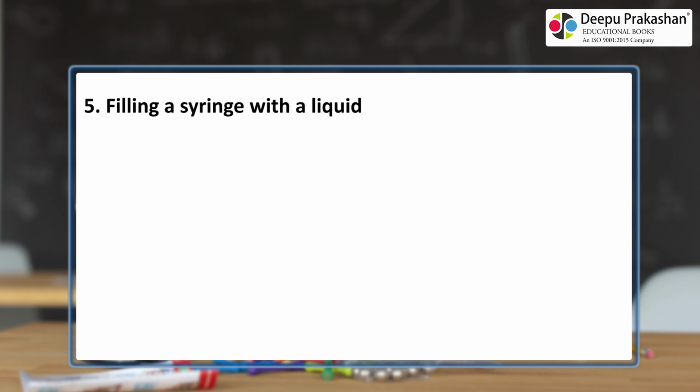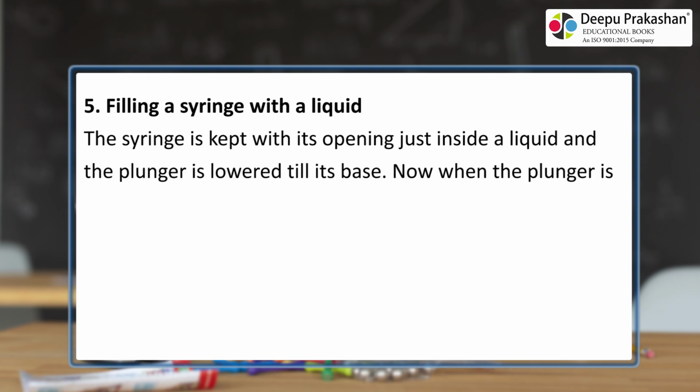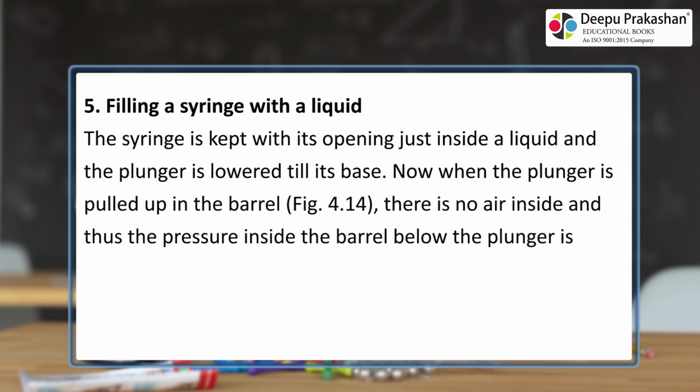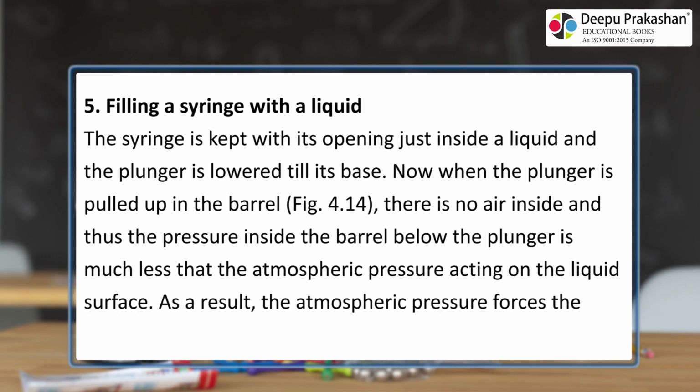Filling a syringe with a liquid. The syringe is kept with its opening just inside a liquid and the plunger is lowered till its base. Now when the plunger is pulled up in the barrel, there is no air inside and thus the pressure inside the barrel below the plunger is much less than the atmospheric pressure acting on the liquid surface. As a result, the atmospheric pressure forces the liquid to rise up in the syringe.